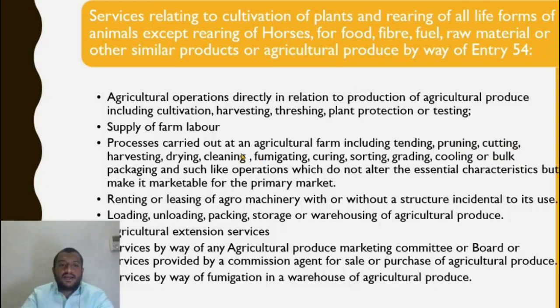Cutting. So normally cut. Harvesting is taking it out, drying, removing moisture, cleaning, fumigating, spraying pesticides, curing. Curing is also nothing but a sort of drying, sorting, finding out the correct ones, grading it, ranking it quality wise, cooling, bulk packaging, such as and like operations which do not alter the essential characteristics. So all the processes which do not alter the essential characteristics but make it marketable for the primary market are exempt.